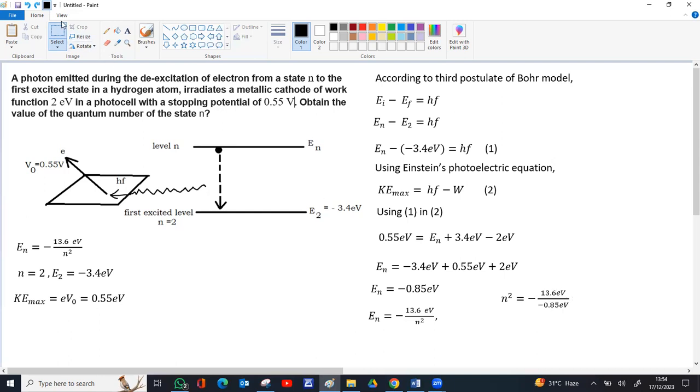So this is coming to be 4. Or if you want to get the value, divide and it comes to 16.19 approximately. If you round to the nearest single digit, 16. So root of this will be 4. The level from which electron started de-exciting is n equal to 4. Hope this answer is clear to you.